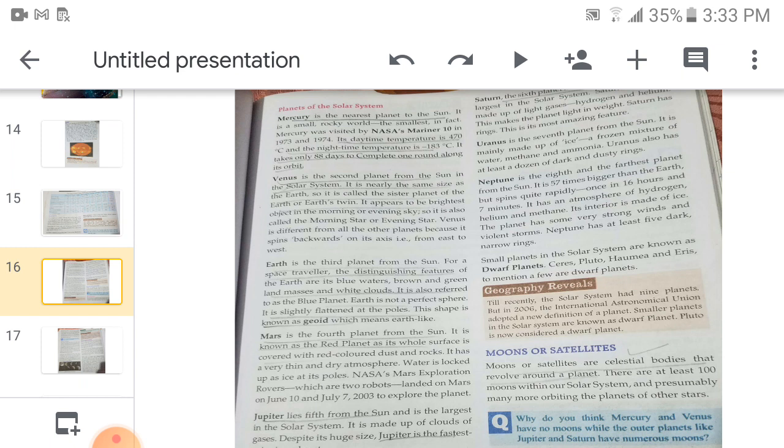And our next planet, the fourth planet, is Mars. Mars is the fourth planet from the sun. It is known as the red planet as its whole surface is covered with red colored dust and rocks. It has a very thin and dry atmosphere. Water is locked up as ice at its poles. NASA's Mars exploration rovers, which are two robots, landed on Mars on June 10 and July 7, 2003 to explore